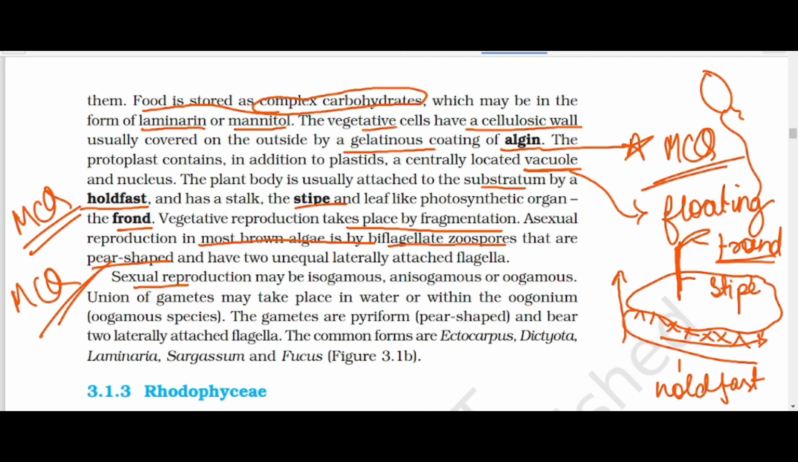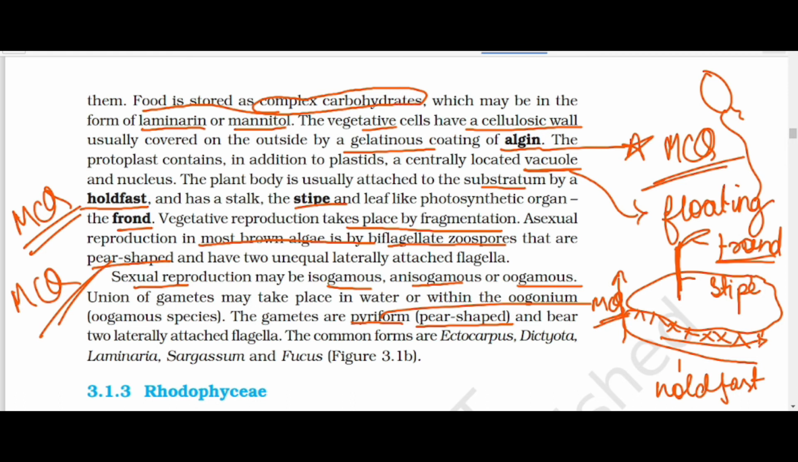Sexual reproduction may be isogamous, anisogamous, or oogamous. And most important, the gametes are pear-shaped, which is known as pyriform. It is an MCQ.